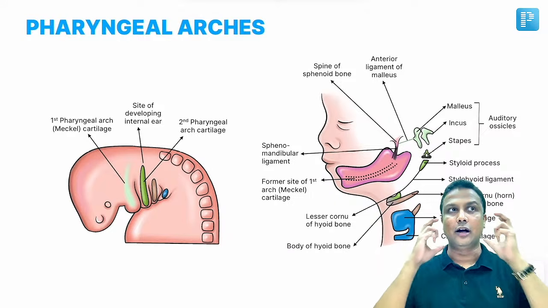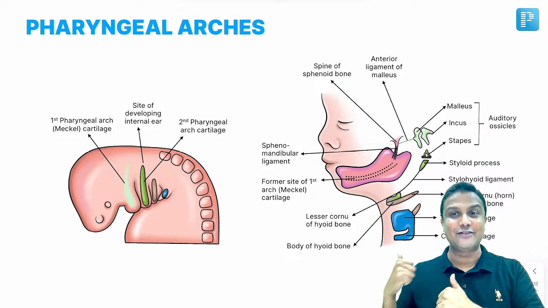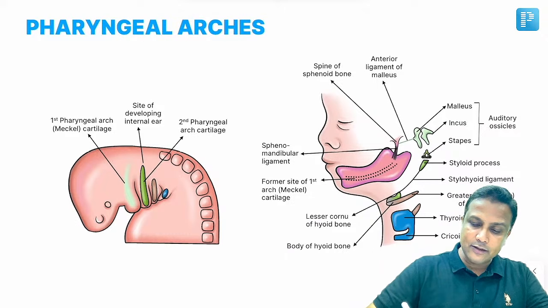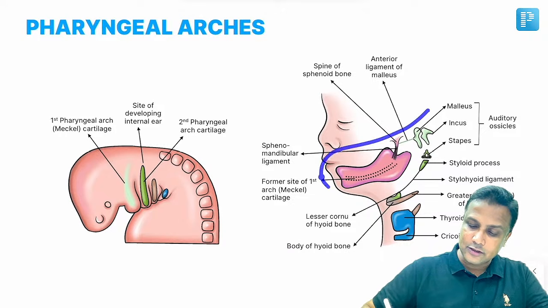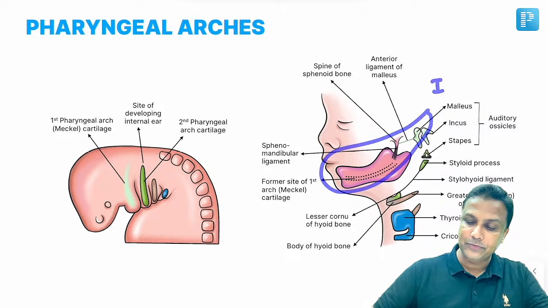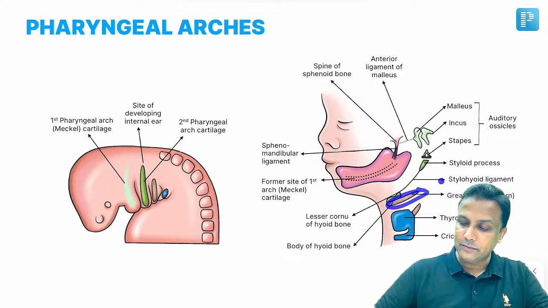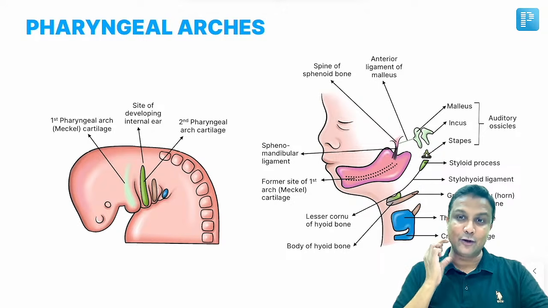Now students are like, sir, how to remember so many structures? This is the best diagram, sir. In this diagram, whatever is derived from here, this whole part is derived from the first arch. Then this part is derived from the second arch. Then this part here is derived from the third arch. So you can remember it layer by layer.